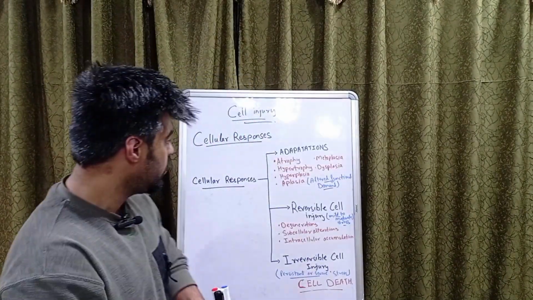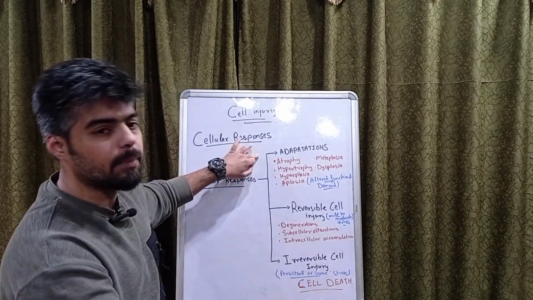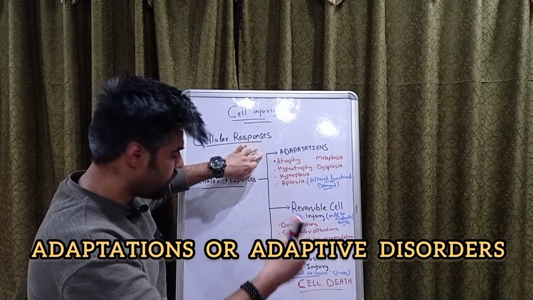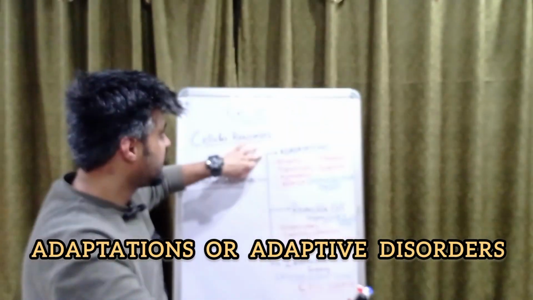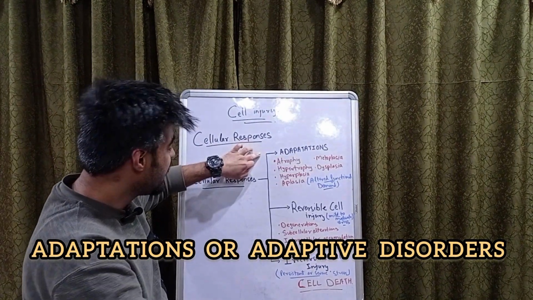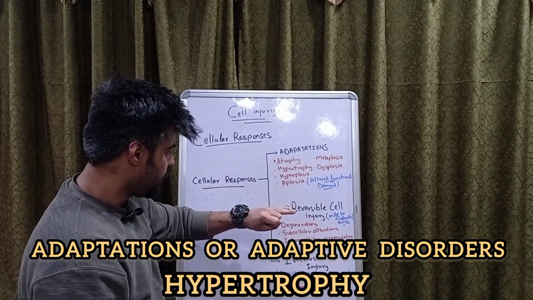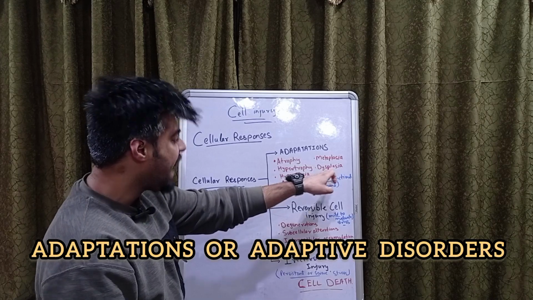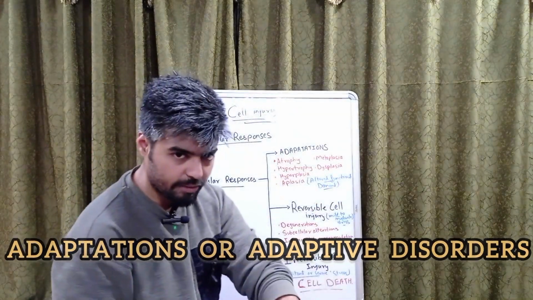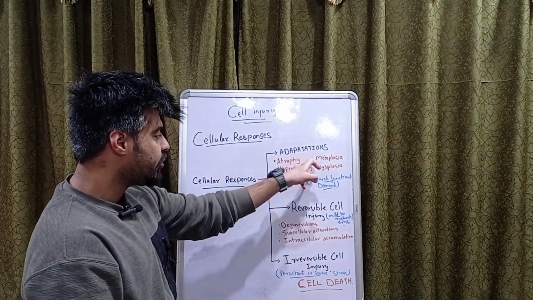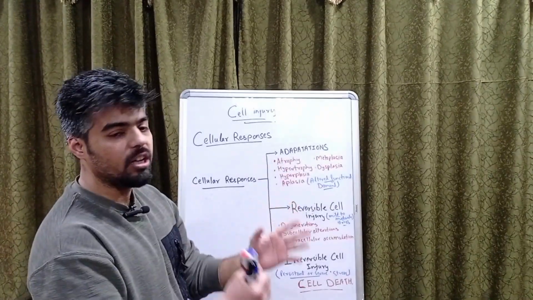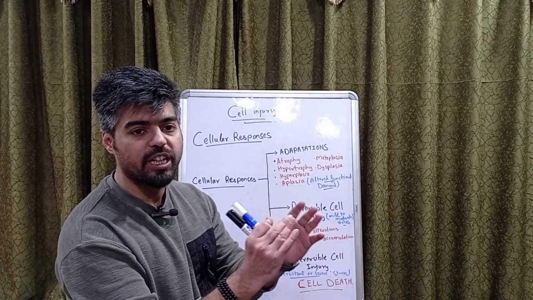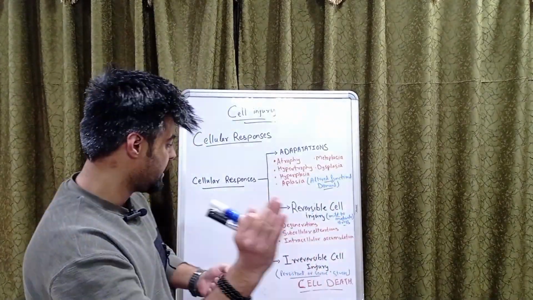There are different types of adaptation, and they are as follows: atrophy, hypertrophy, hyperplasia, aplasia, metaplasia, and dysplasia. So when there is an altered functional demand, adaptation occurs, and there will be a morphological change in the cell. This is number one.